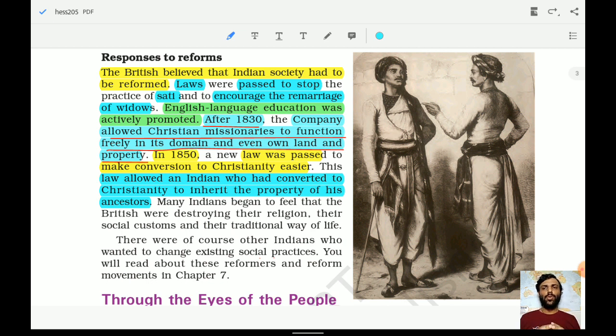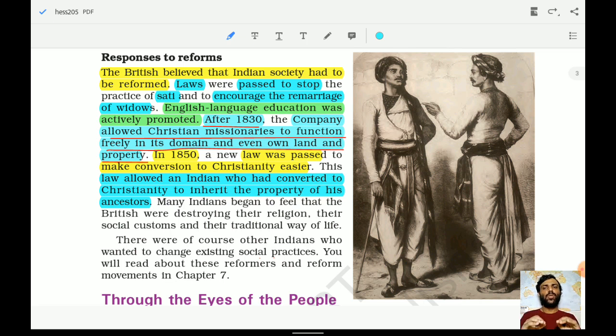So, the reasons for reform, or the response to the reform. The British believed that Indian society had to be reformed. We have already understood how the Britishers always used to think that the Indian people were not civilized, and that to make them civilized was the duty of the British, or the responsibility of the company.